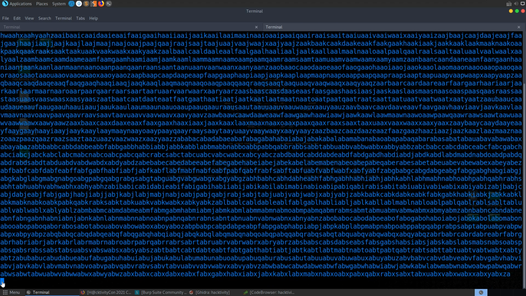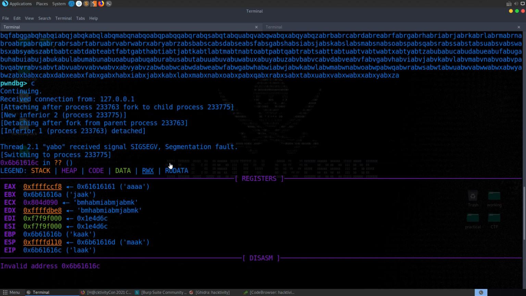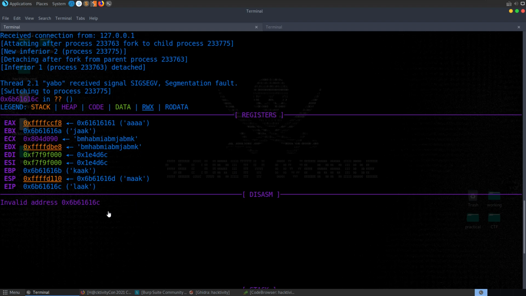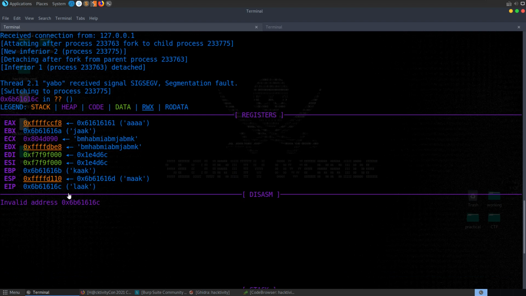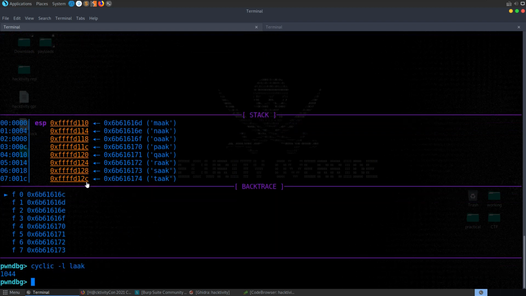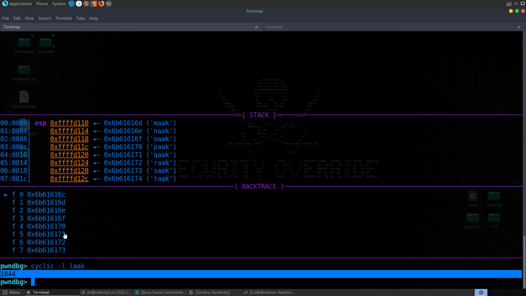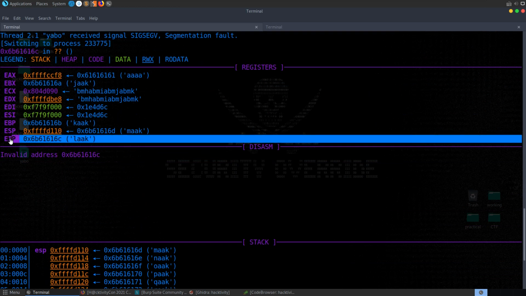And you can see it's frozen here. It didn't exit like it did previously. If we go over to our GDB, we can see that it has indeed hit this invalid address. You can see the value that's in the EIP is LAAK. So we could just go and look through this big cyclic string and see where that LAAK is, and wherever that is will be our offset. But we can just do this in GDB as well. So we'll do cyclic -l, look up the offset, and we'll find that the offset is 1044 bytes. So we need to write 1044 bytes before we'll overwrite this instruction pointer.